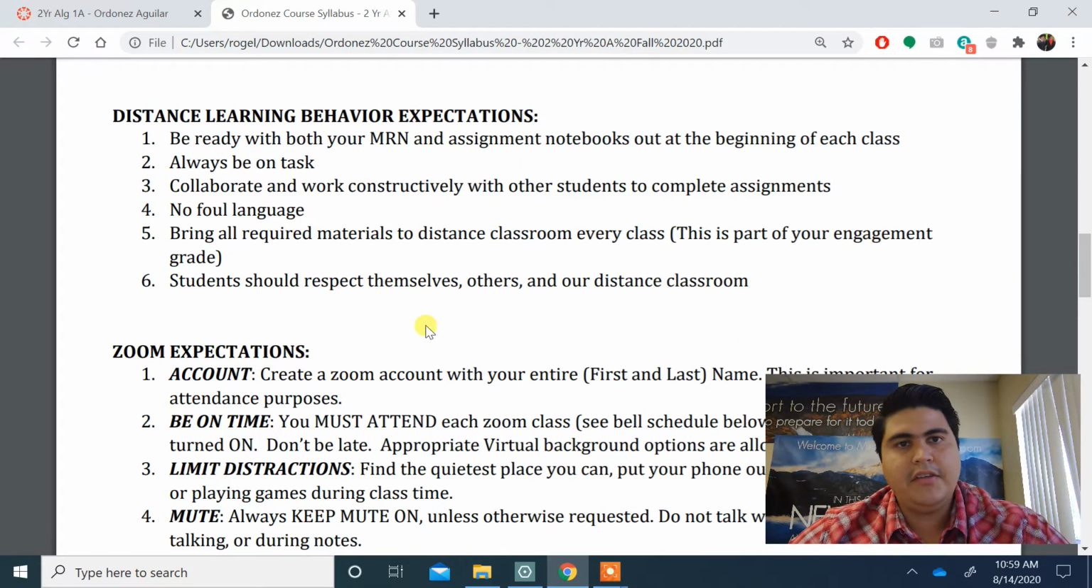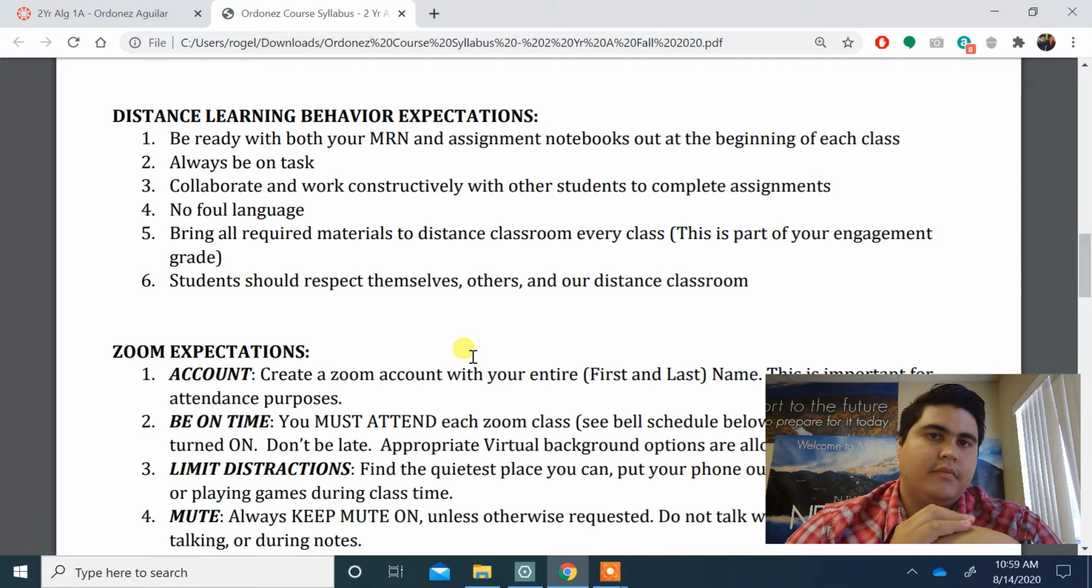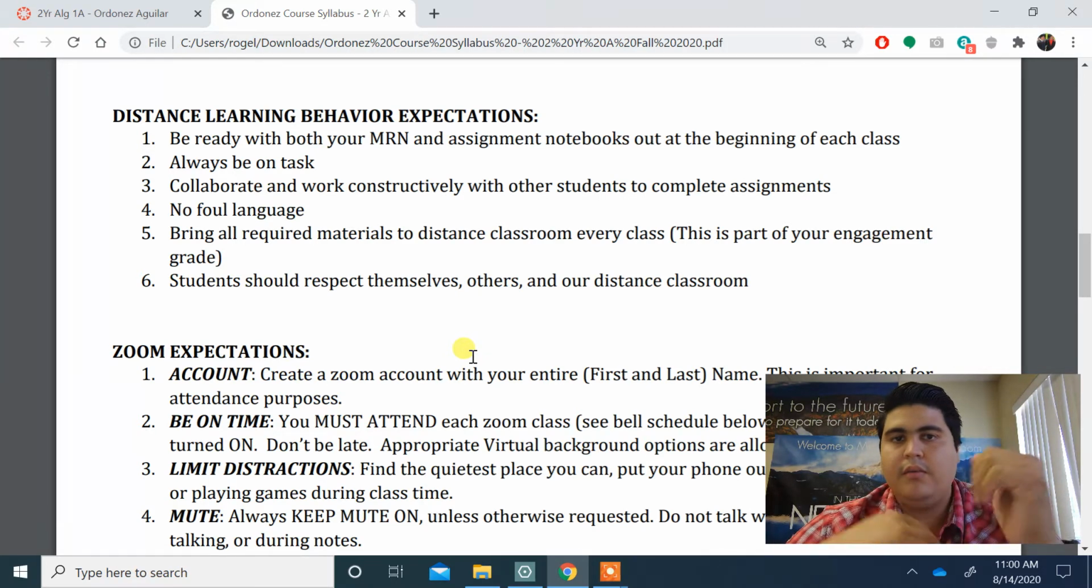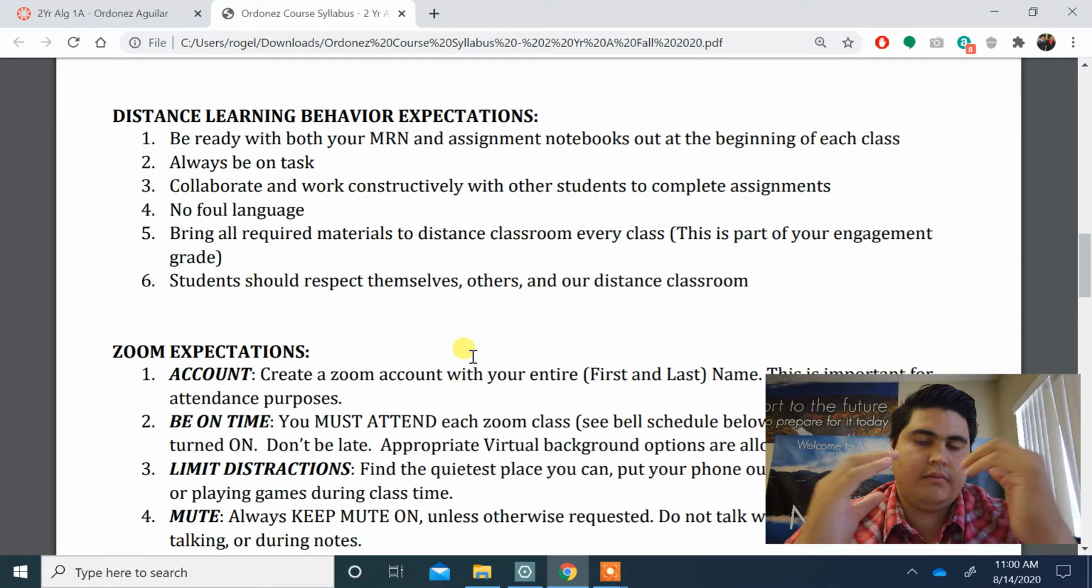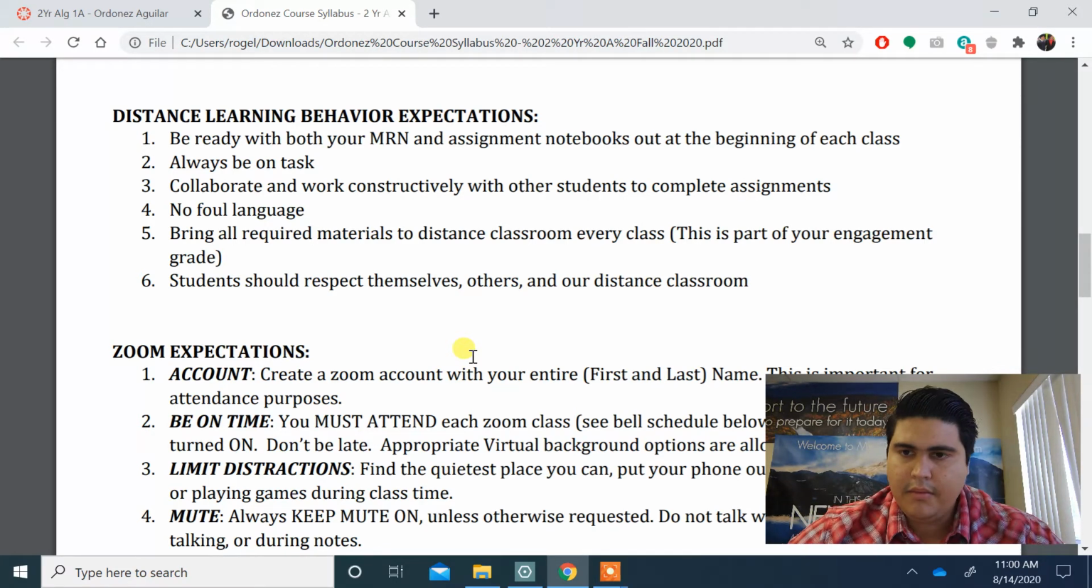There are some distance learning behavior expectations. You have to be ready with your book, with your binder, with your notebook, ready to take notes every day on your assigned period. Everybody has an assigned period, and you're going to be taking notes on that.